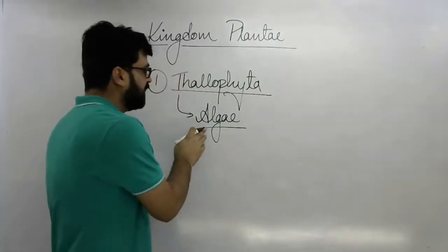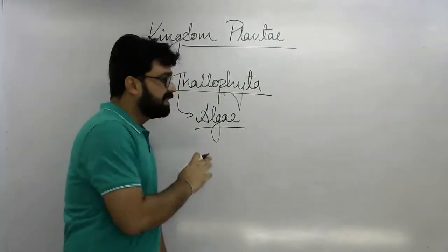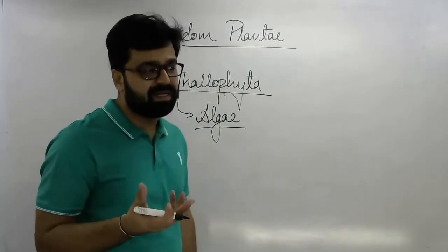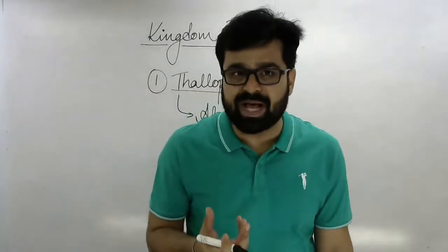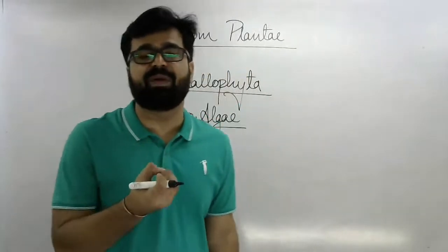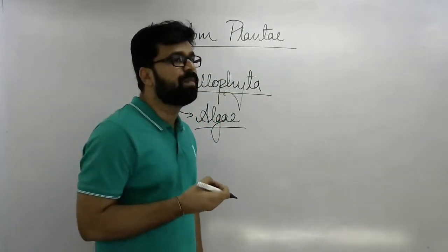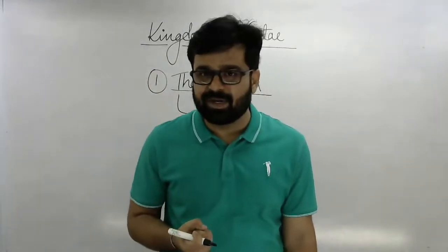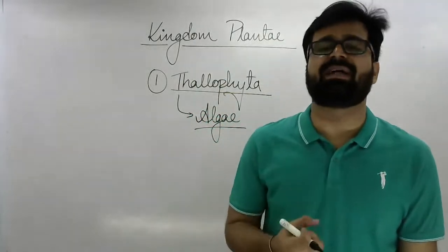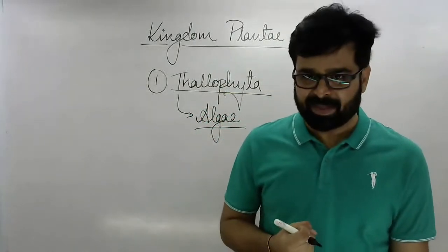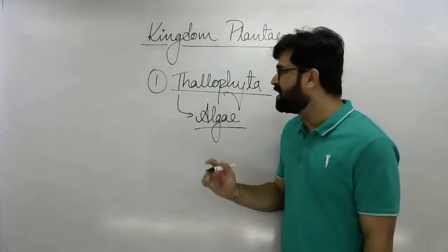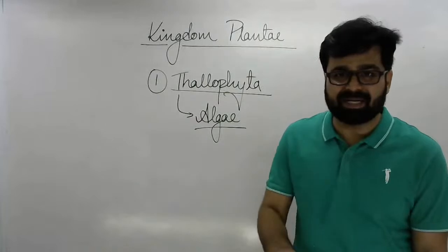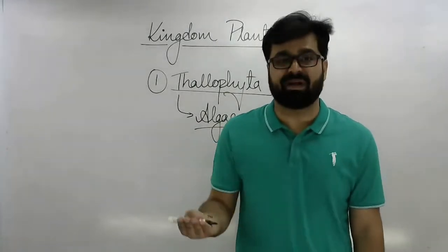So, number one, algae. They can be unicellular or multicellular. Unicellular, for example, chlorella, chlamydomonas. These are some example of unicellular algae. If we talk about multicellular algae, then Ulothrix, Spirogyra, okay, Laminaria, these all are the example of multicellular algae. Needless to mention that all the member of kingdom plantae are photosynthetic in nature, but their pigment may differ.